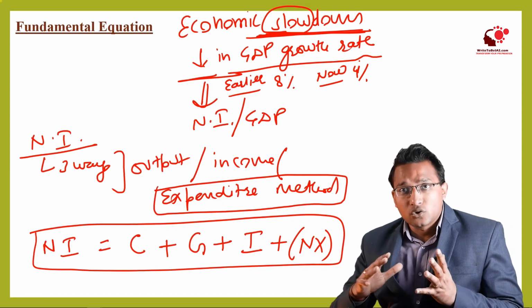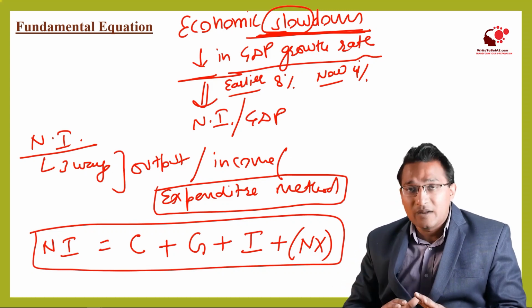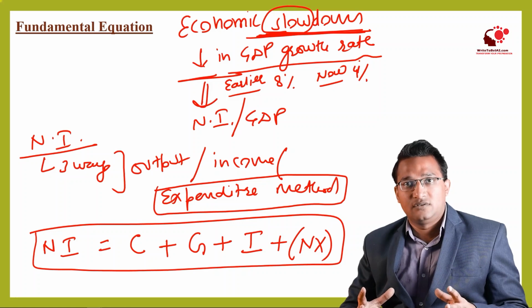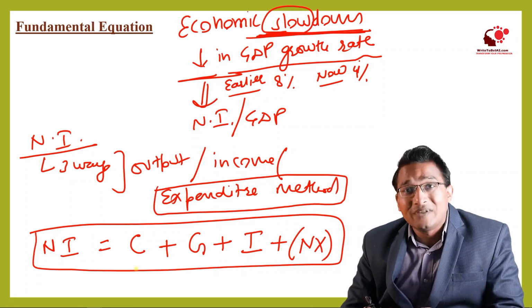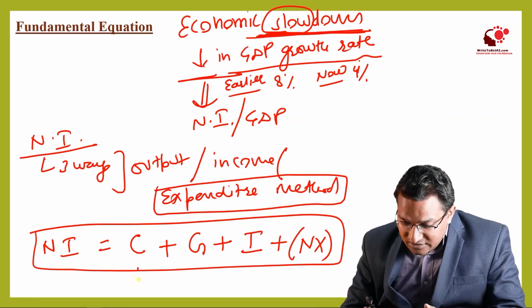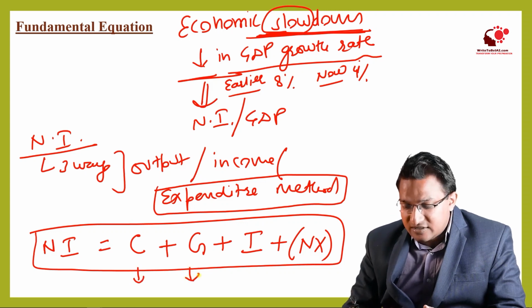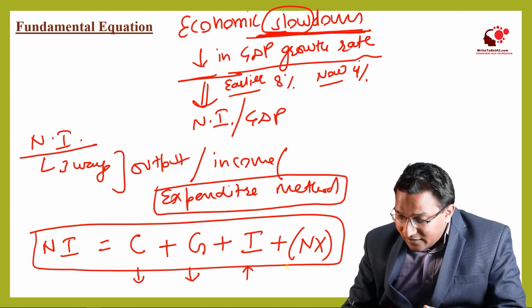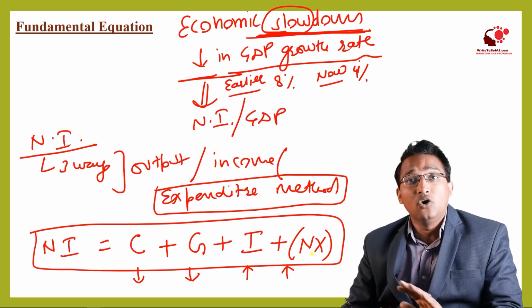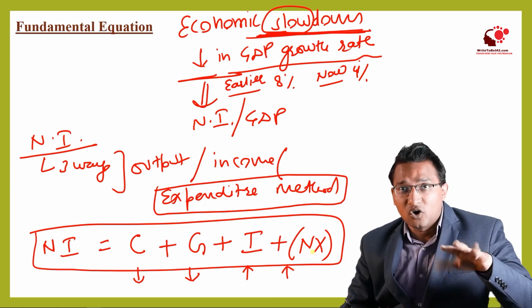So the change in the national income will depend upon any of these factors. It is possible that at times consumption is decreasing and government consumption is also decreasing, but investment is increasing and net exports are increasing. So the value of national income will be almost stable.